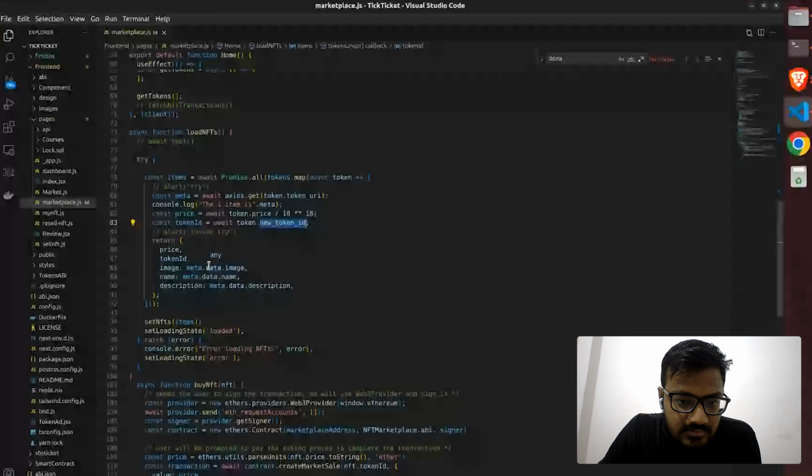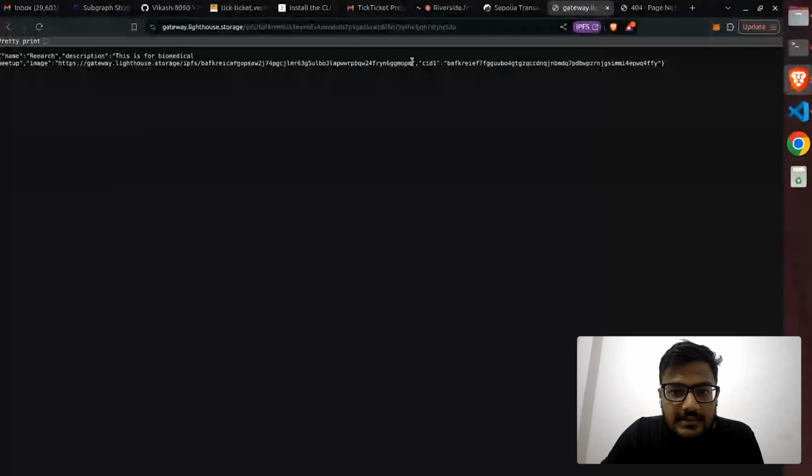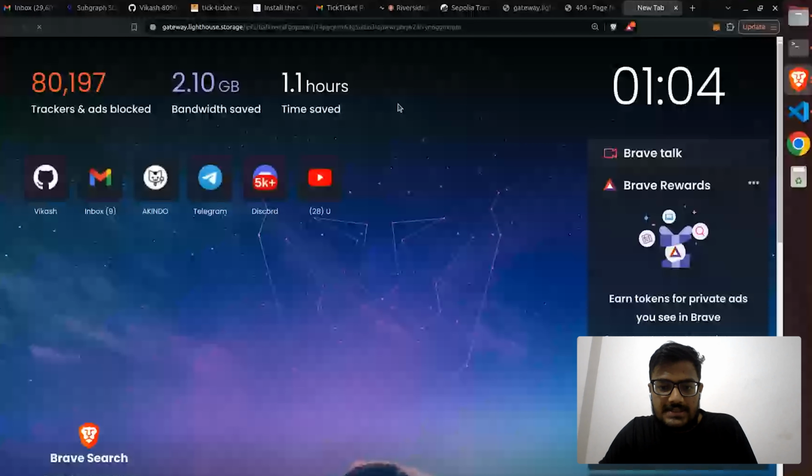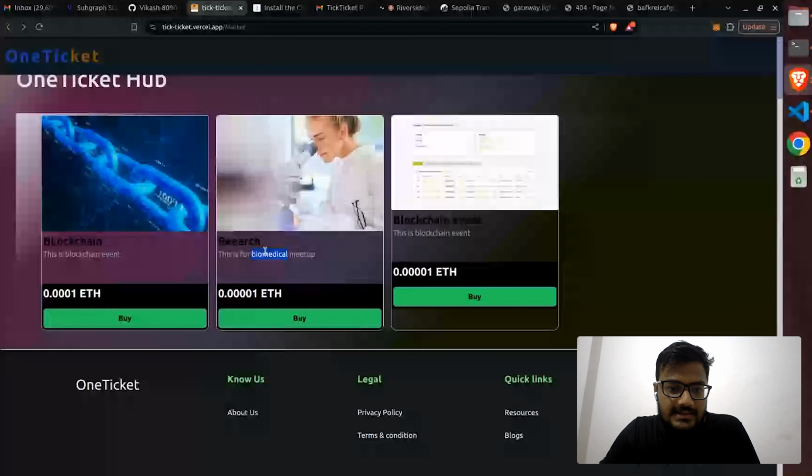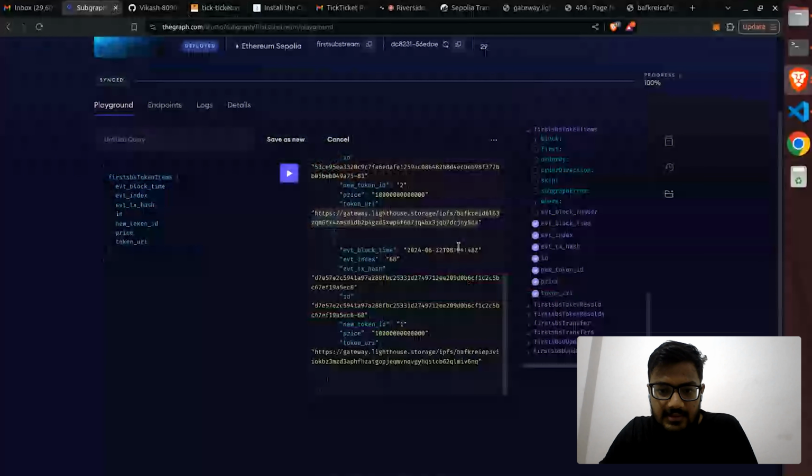And for the tool, you can check this image. Yeah, it's uploaded on Lighthouse. Don't worry. Yeah, you can see the name, description, and the image. All this data is present under the token URI. I guess I copied all this. So this is the image which we're going to show here, and this is the name, the price, all this present in the subgraph as well. The price, the token URI, token ID, and all this.